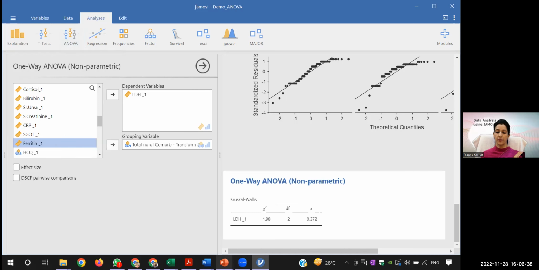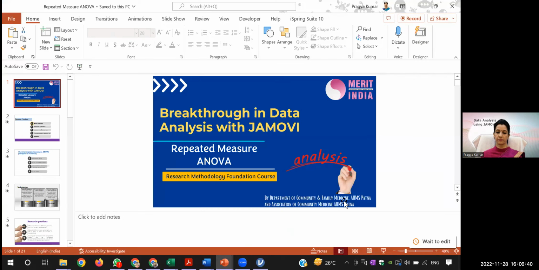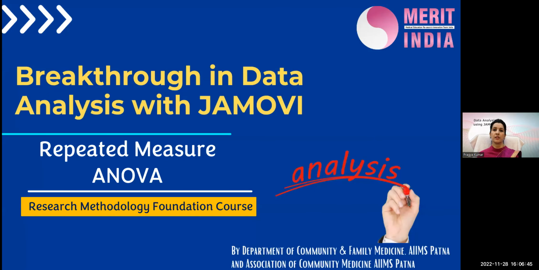Now coming to the repeated measure ANOVA. Which test have you read that you think is very similar to this repeated measure ANOVA? Please type in the chat box.